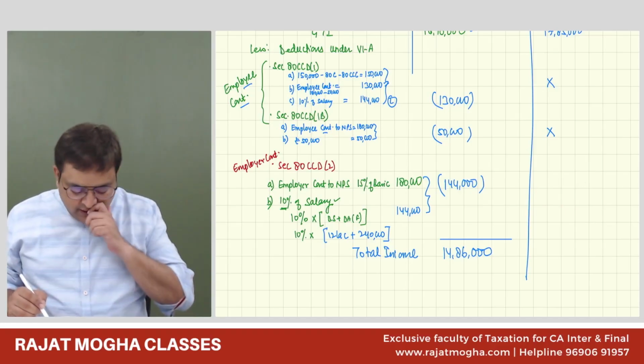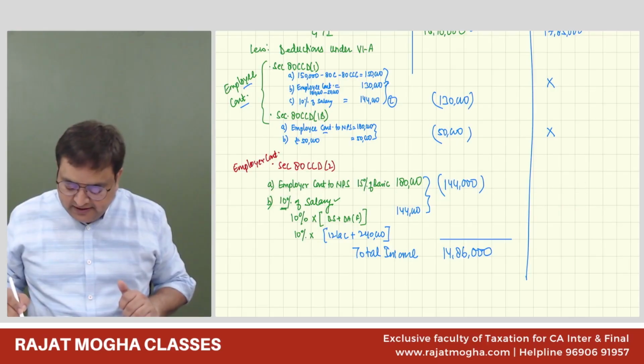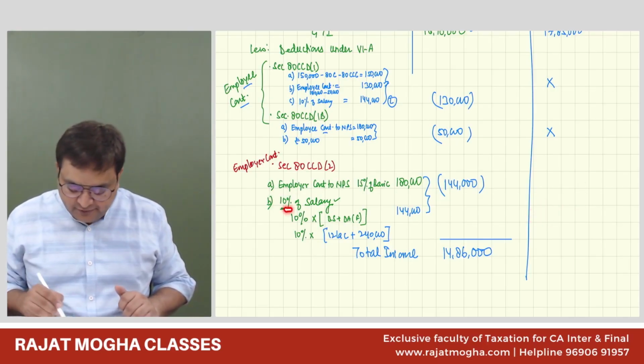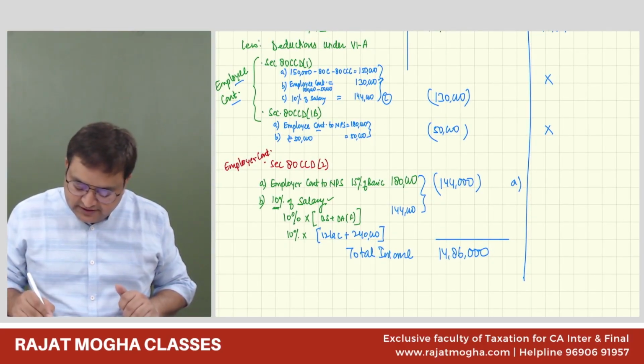Why no? Because in default regime, this 10% is now increased to 14%. So please remember, in default regime, now it is 14%. A is the employer contribution, which is 1,80,000.